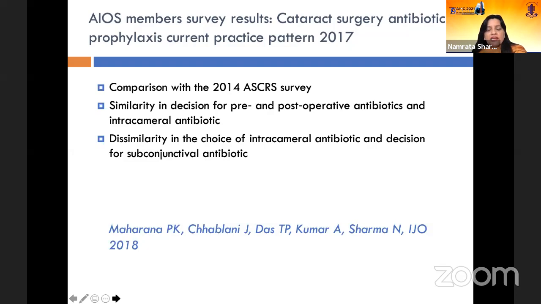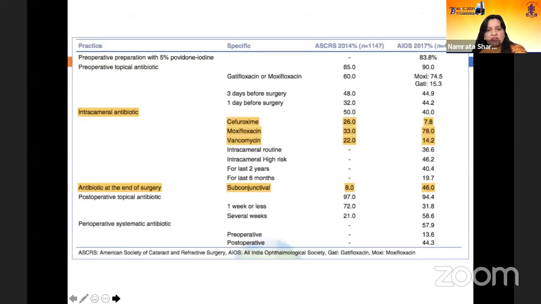But instead of the intracameral antibiotics, the AIOS members were using more often subconjunctival antibiotic. And I think that really has no role or minimal role. And so we would advocate use of intracameral antibiotics as opposed to subconjunctival antibiotics. And this is just to compare the ASCRS survey and the AIOS survey. Notice that intracameral use is much less as compared to the ASCRS survey, and our subconjunctival use is much higher.